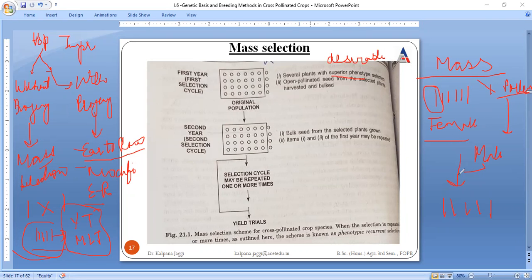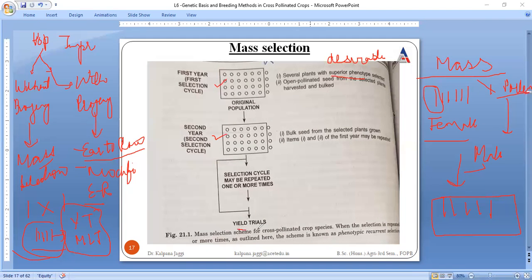Now when this is done, it leads to the formation of the next progeny, and we bulk the seeds. This is the first selection cycle, and the second selection cycle is carried out in the second year. The steps we did in the first year are repeated in the second year. Several plants with the desirable characters are selected and allowed to open pollinate. Again we will have a generation, and this can be repeated one or more times, right?